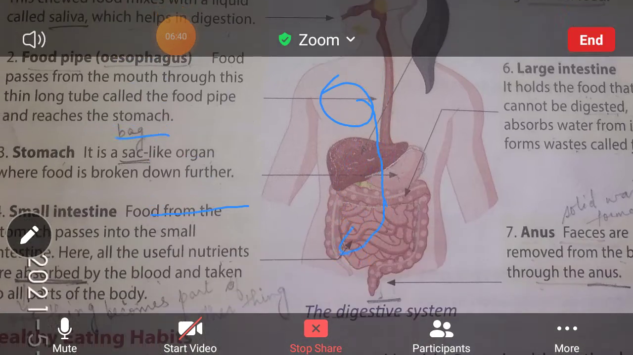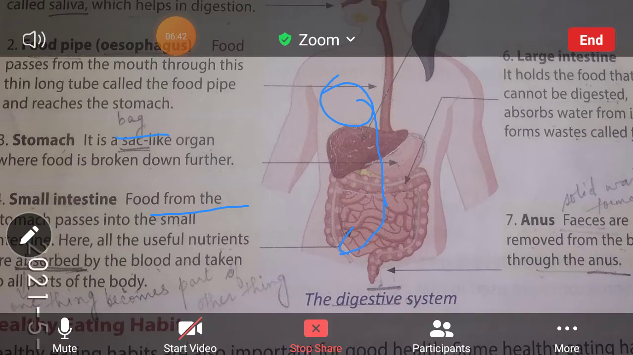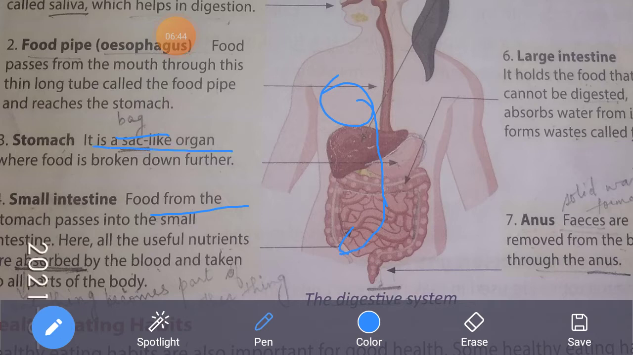Now what is the stomach? It is a sac-like organ where food is broken down further. Sac-like means it is a bag-like organ where the food is broken down further. Further breaking होती है food की in the stomach.